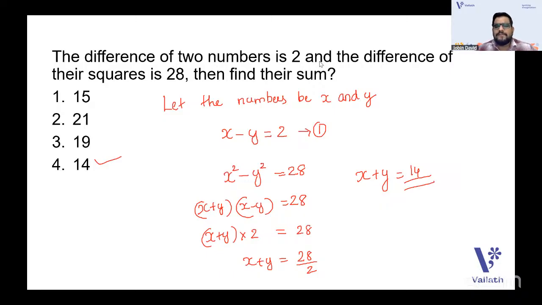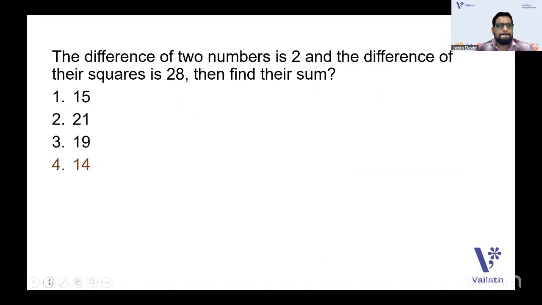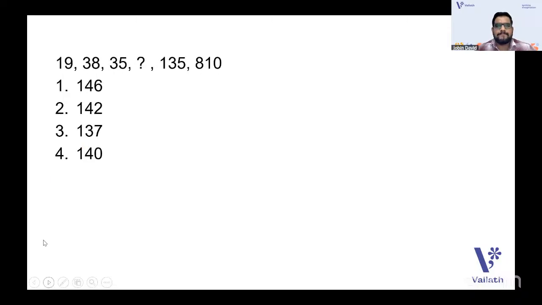If you know the formula, if you know that x square minus y square is x plus y into x minus y, it is very simple. So the identities are very important, right? x plus y the whole square, x minus y the whole square, x square minus y square, all those things we have learned. So the answer is 14. Can I move on to the next question, guys?